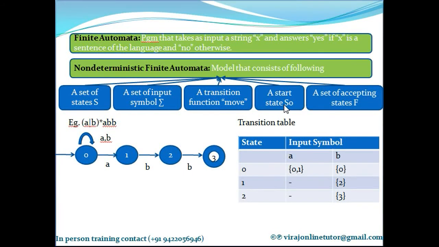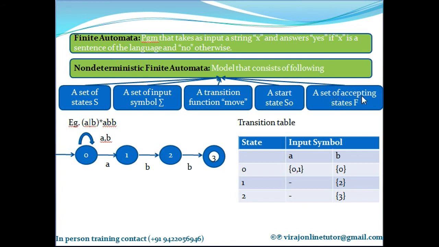Next component is the start state. A state of the transition diagram or automata which has arcs coming from nowhere is a starting state. So in this example, 0 is the starting state.